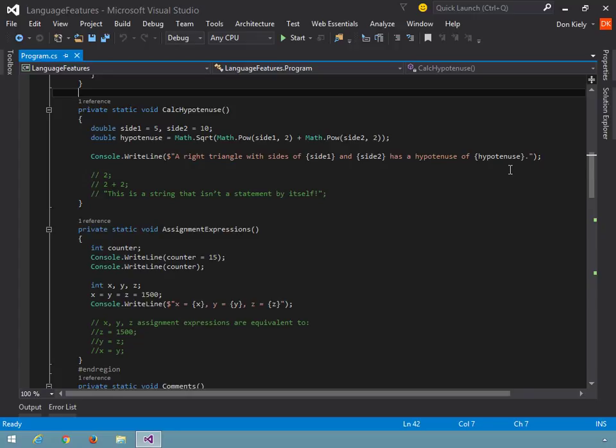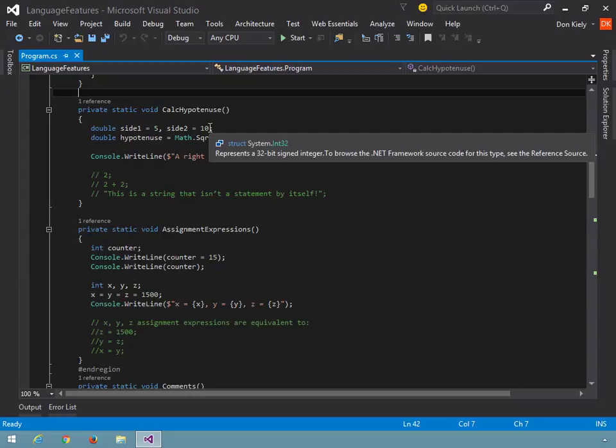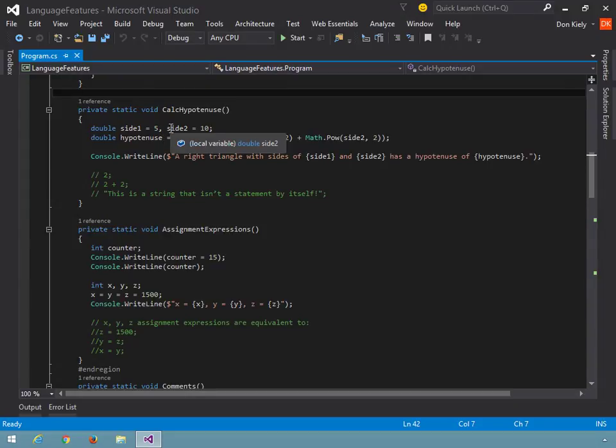Now, it's a bit surprising. This is not complex code, even though this calculation here is starting to get a little bit complex. But there are a lot of expressions in this relatively simple code. The first line of code here is a declaration statement for the side 1 and side 2 variables, and it initializes the variables with literals. And each of these literals is an expression, as is the assignment, as is the statement that declares this.